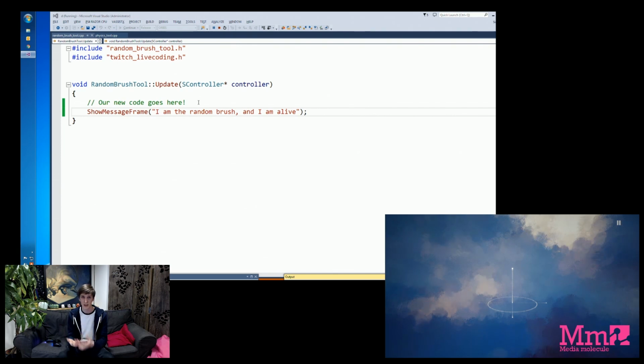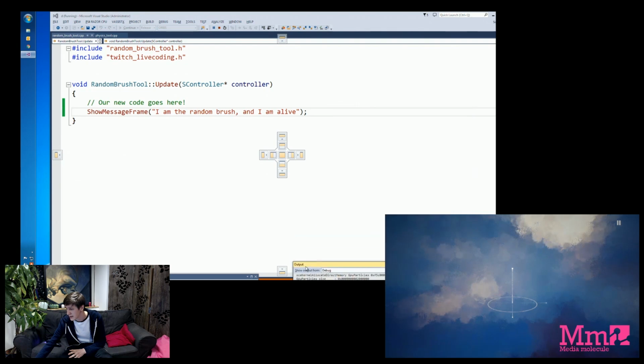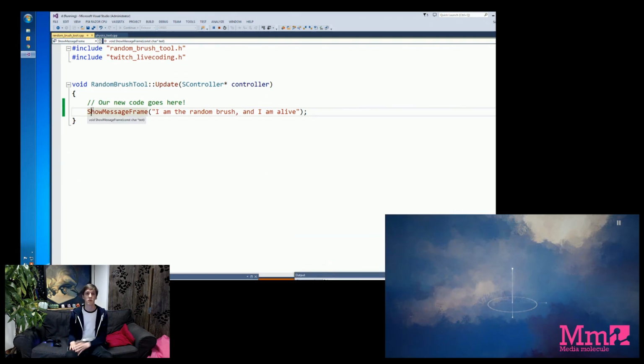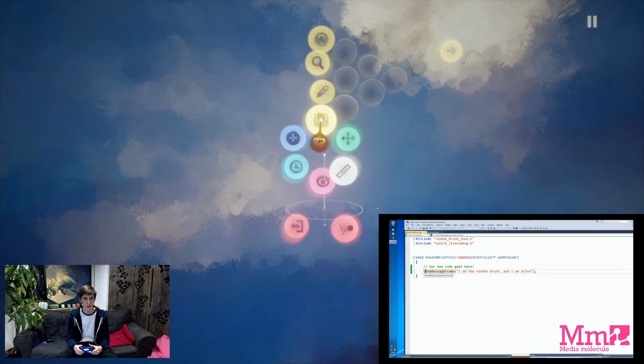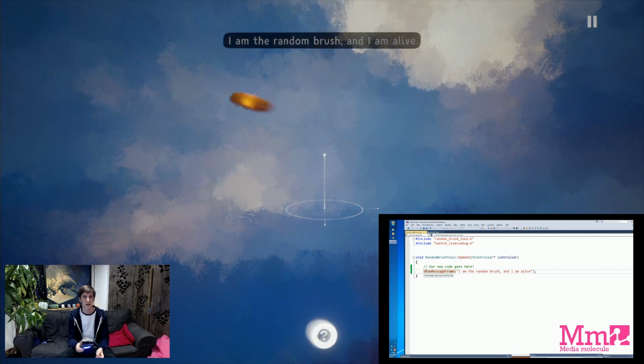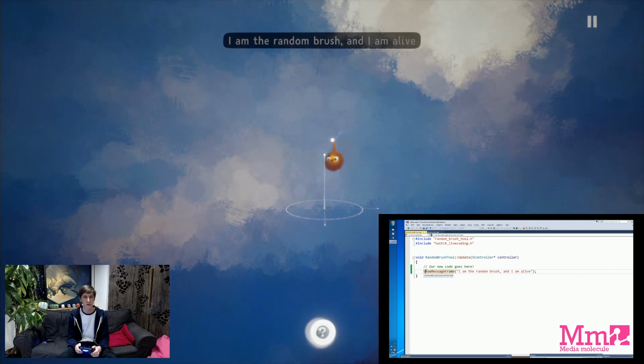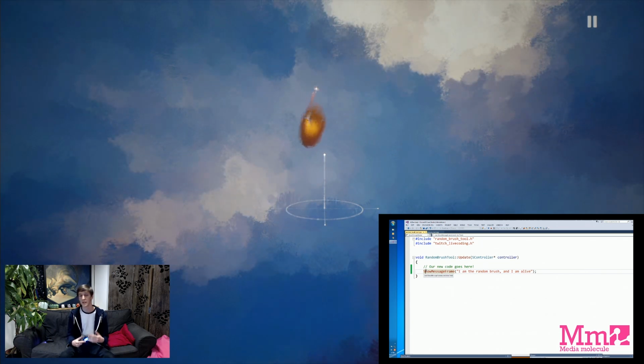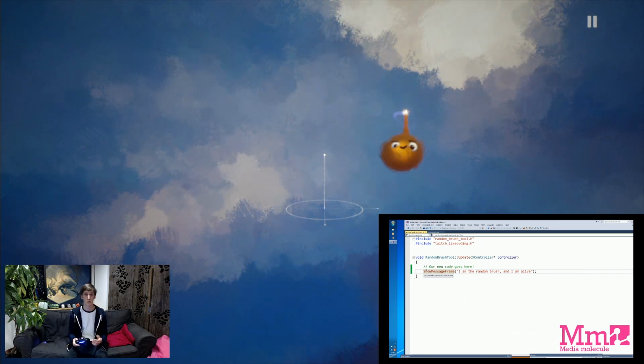It lets us create C++ projects, it lets us debug, and one of the nice things it also lets us do is push changes to the game live. So without having to recompile the whole game, we can just send things straight across to Dreams without having to close it, recompile and reload it. So now, if we push that change and go to the PS4, if we hit random brush, what we should see is a message at the top saying I am the random brush and I am alive. And if we close the tool, that goes away again. It's a basic check, but it's worth doing just to know that this code is running when we expect it to.